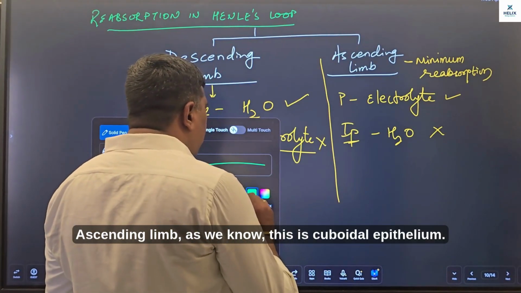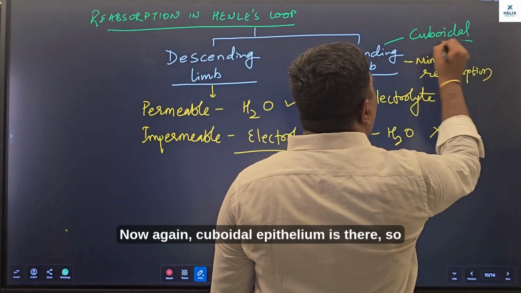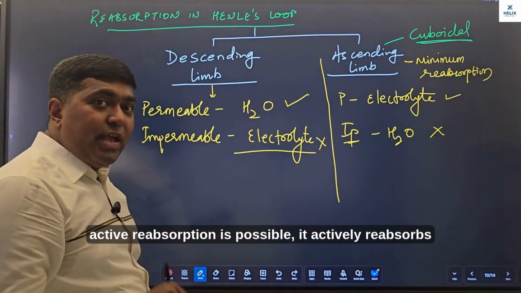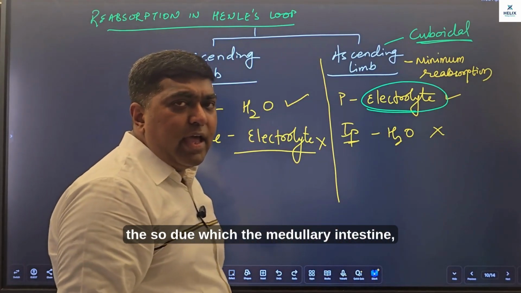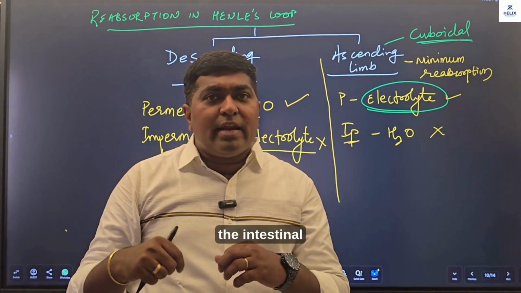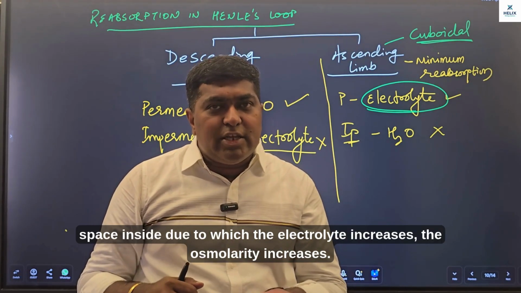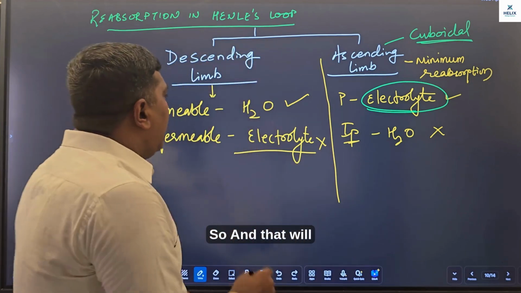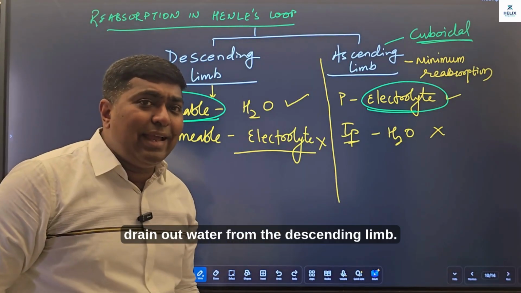Ascending limb, as we know, this is cuboidal epithelium. Now again, cuboidal epithelium, so active reabsorption is possible, it actively reabsorbs electrolyte, due to which electrolytes come into the medullary interstitial space inside the kidney, osmolarity increased, and that will drain out water from the descending limb.